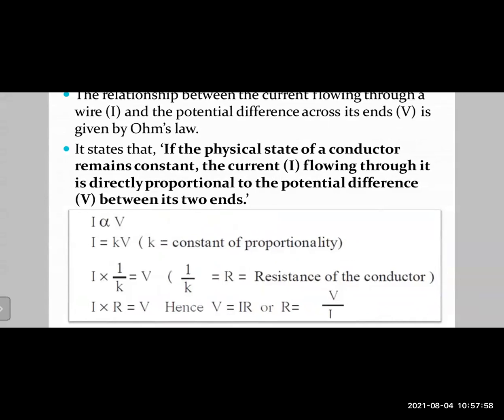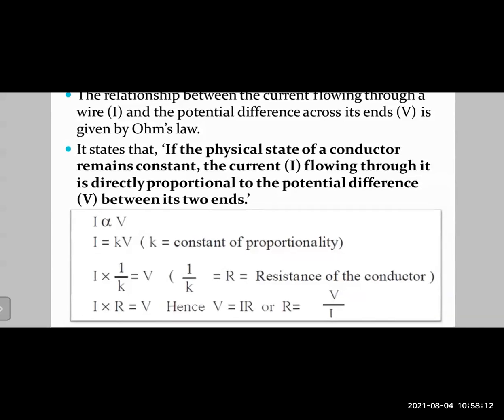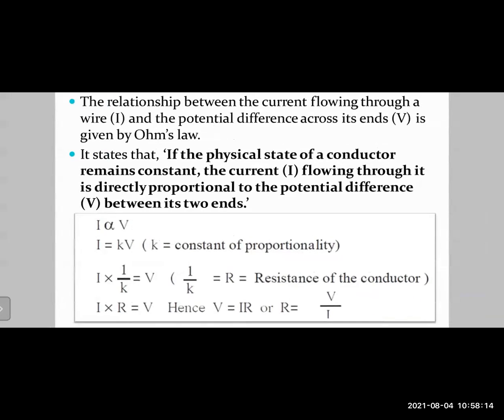Okay, so whenever we remove the symbol of proportionality, the alpha sign, we have to introduce a constant. In this case, the constant is K, right? So I equals K into V, where K is a constant of proportionality. Now if we rearrange the equation, if you take the K on the left hand side towards I, what do we get?